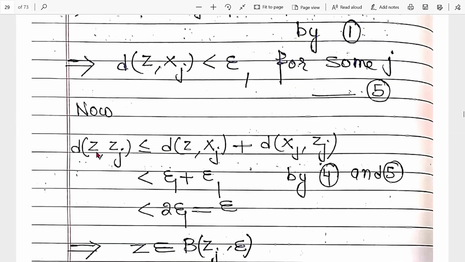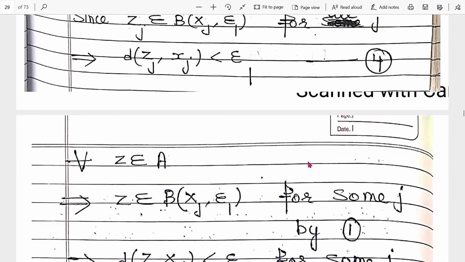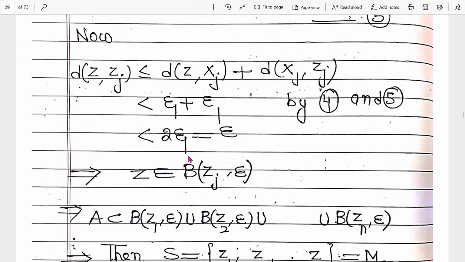Now, d(z, zj) by the triangle inequality can be written as d(z, xj) plus d(xj, zj). This term is less than epsilon 1. This term is less than epsilon 1. This is by 4, and this is by 5, by the triangle inequality. It means this distance is less than epsilon.